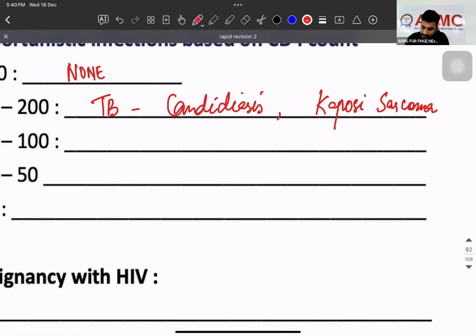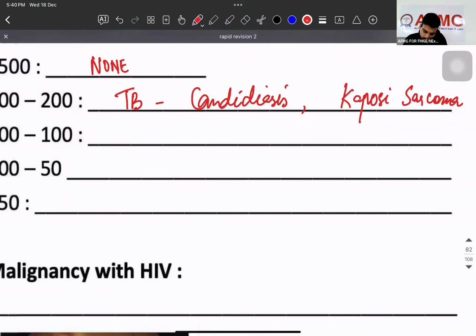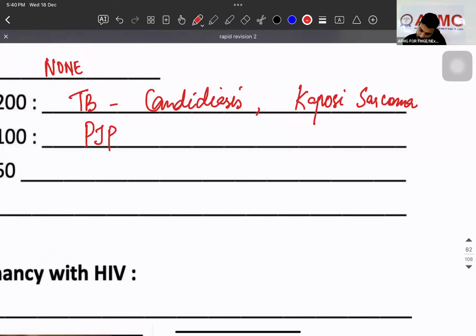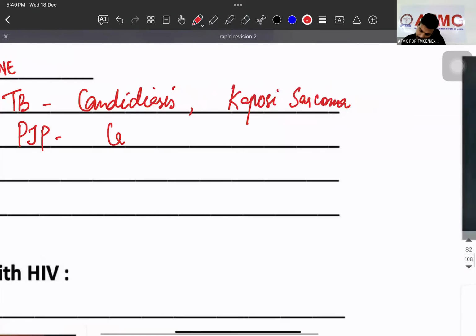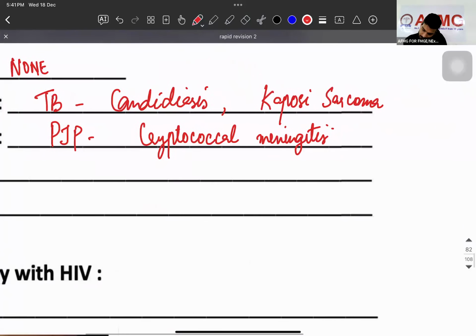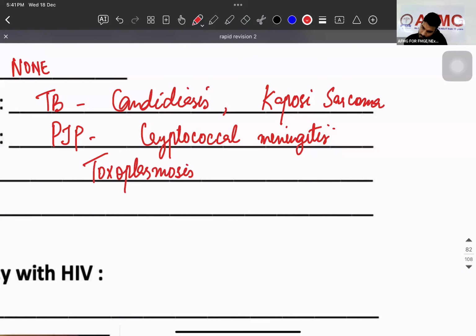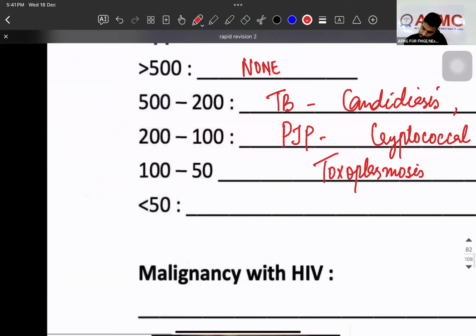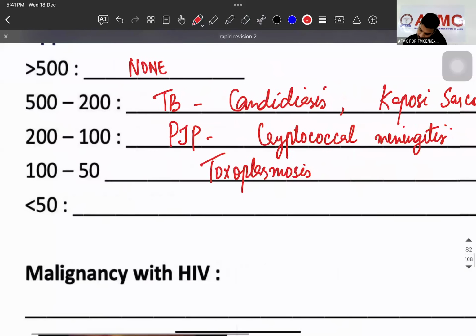Good. Next, if the CD4 count is between 200 and 100, what are the infections? Pneumocystis jirovecii pneumonia and cryptococcal meningitis. Cryptosporidium is the most common cause of diarrhea in HIV patients, not an opportunistic infection. Between 100 and 50, toxoplasmosis. Less than 50, CMV retinitis. Now let's integrate them with the medicine.